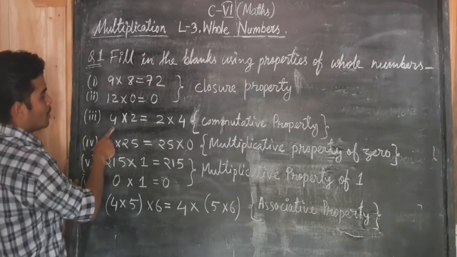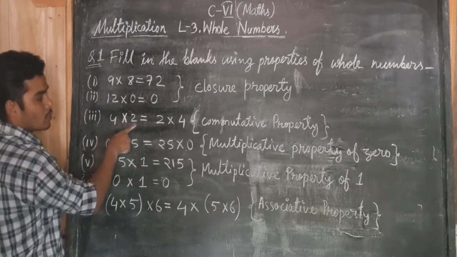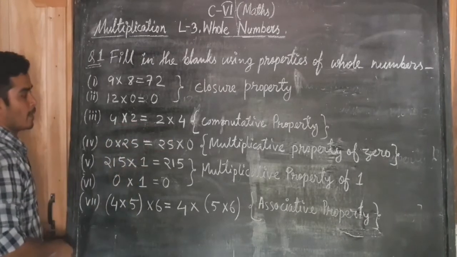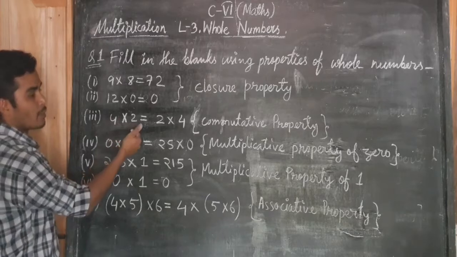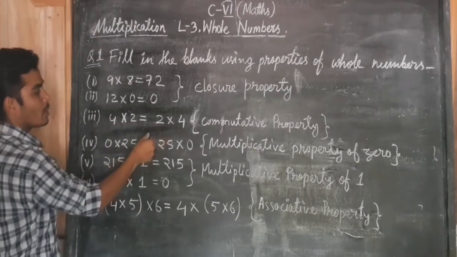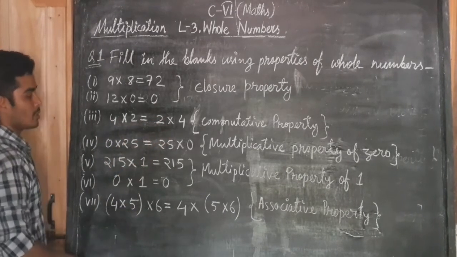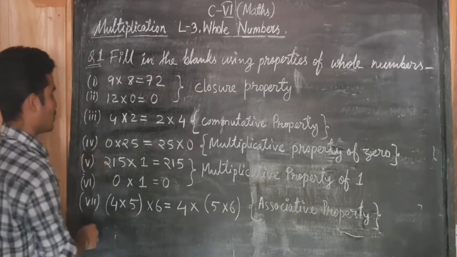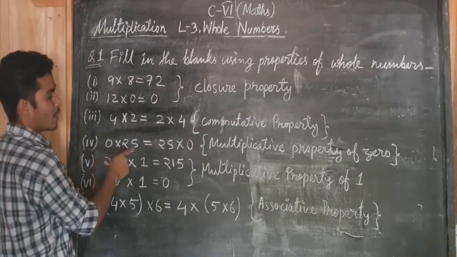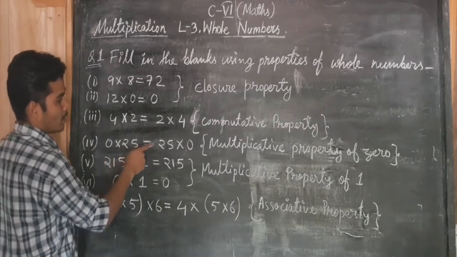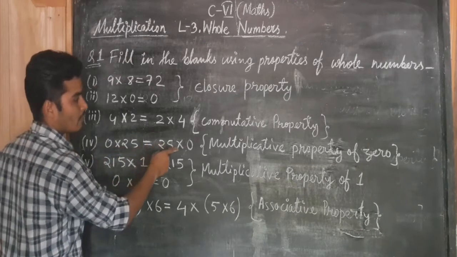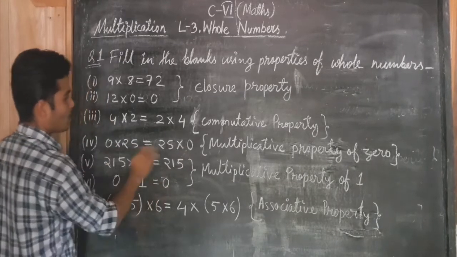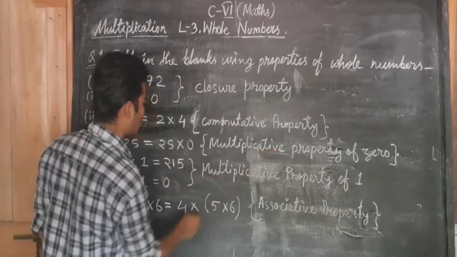You can see here 4 into 2 is equal to 2 into 4. When we change their order in multiplication of whole numbers, the result remains the same. Next, move to this question. Look here. 0 into 25 is equal to 25 into 0. And this property is multiplicative property of 0.